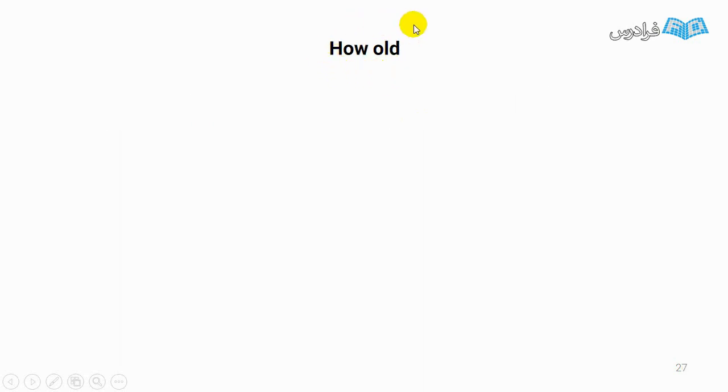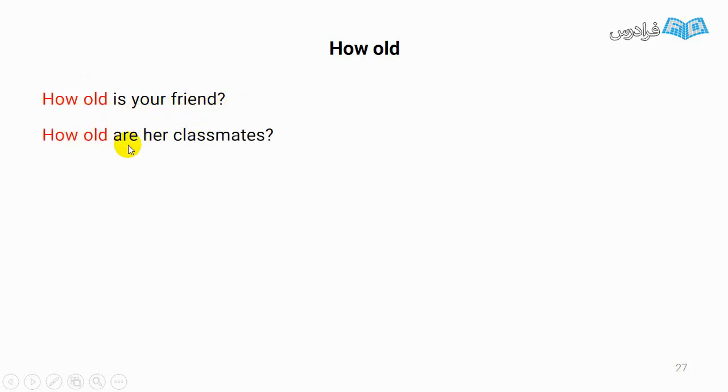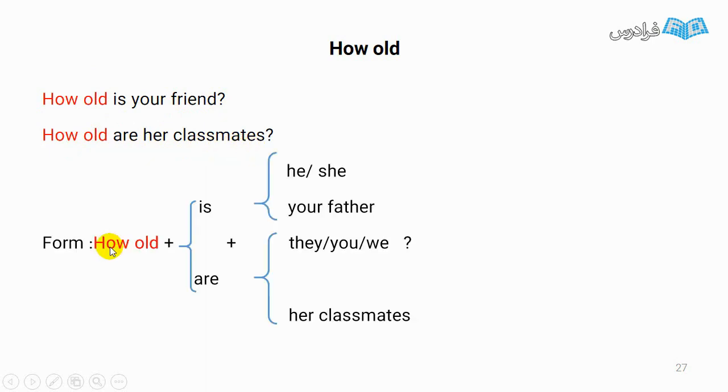Now I want to talk about how old. How old is your friend? We use how old to ask about somebody's age. How old are her classmates? How old is he, she, or your father? How old are they, you, we, or her classmates?